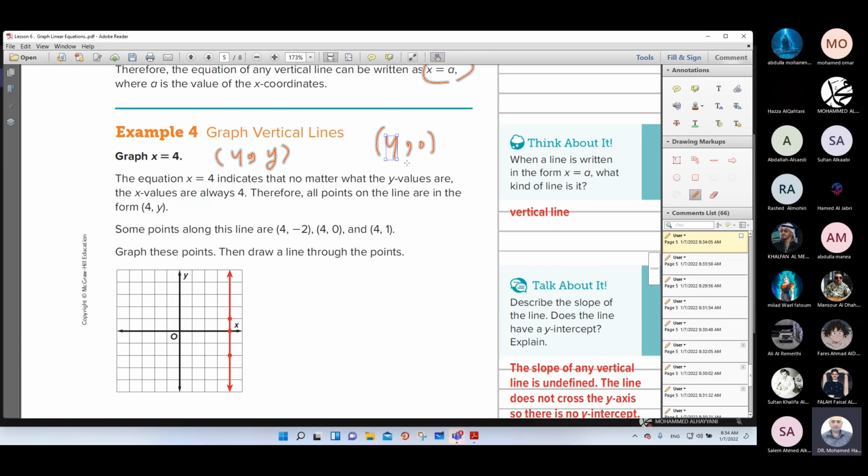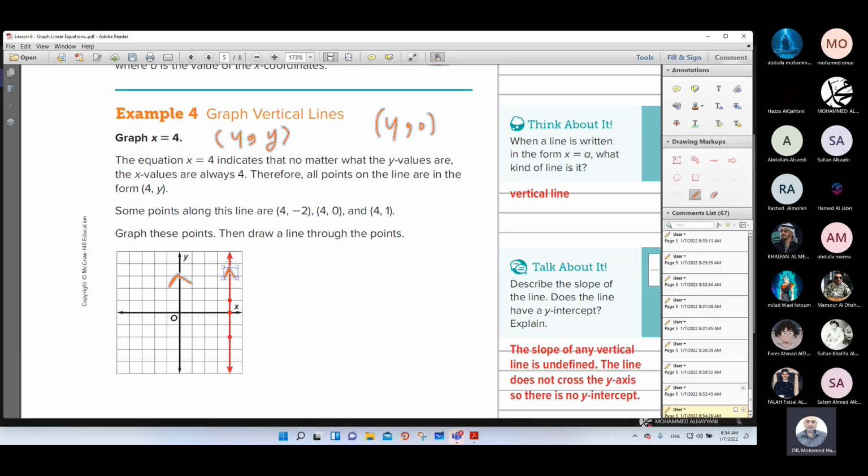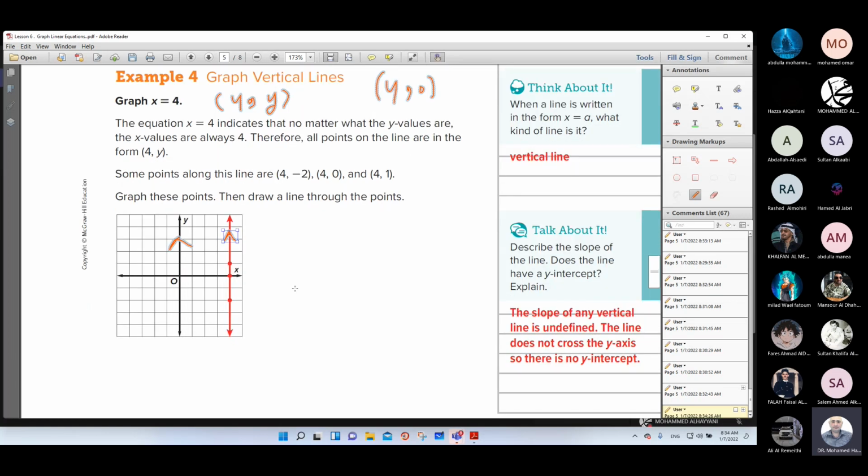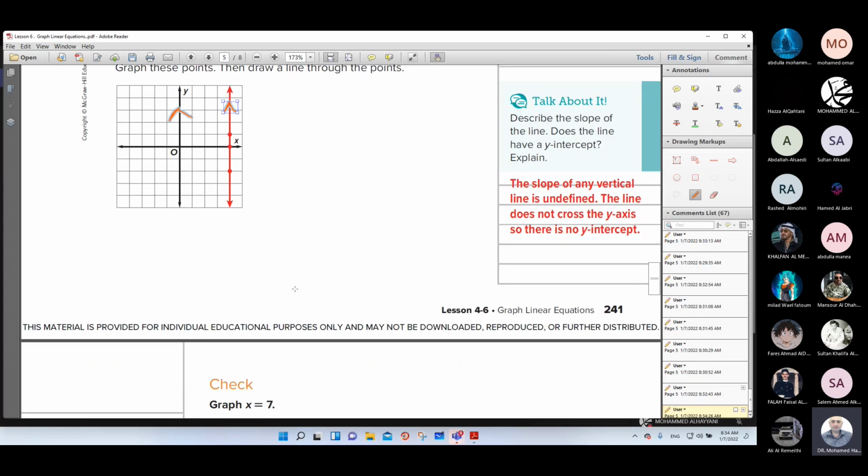So go to the coordinate plane, then represent (4, 0). Go to the x-axis, then count: 1, 2, 3, 4. You will get here. Then from this point, draw a vertical line parallel with the y-axis. As you see, all points on this line have the same value of x. The x here is 4, here 4, here 4. So all points have the same value of x.